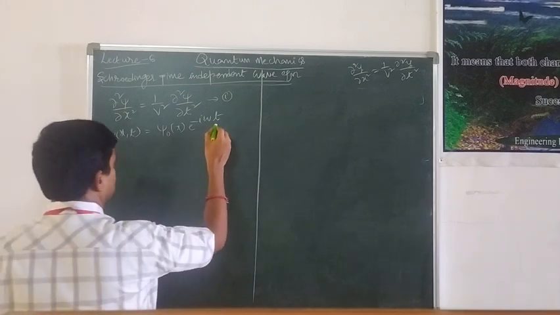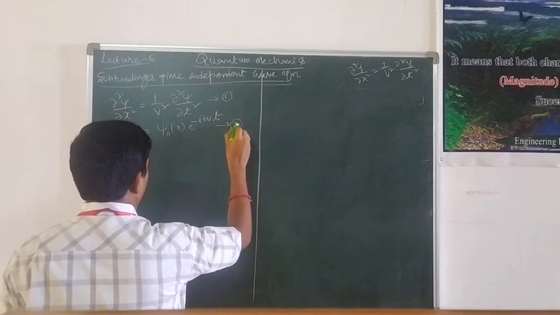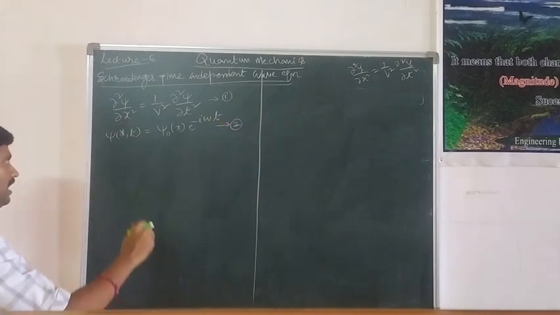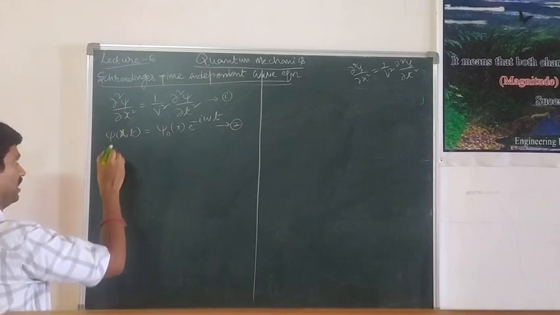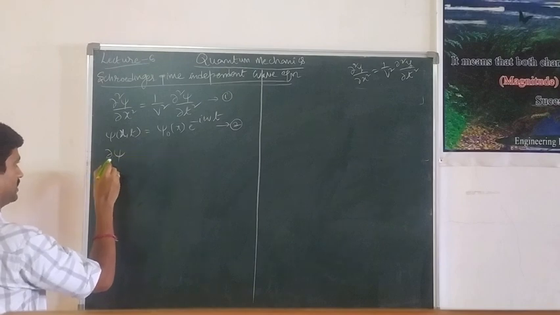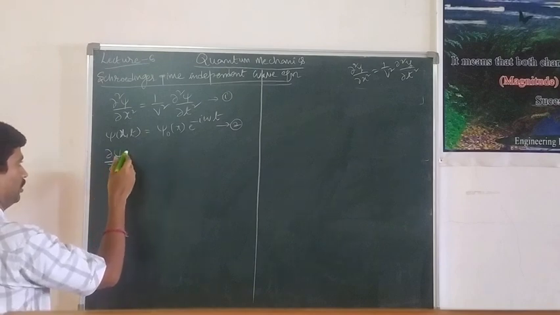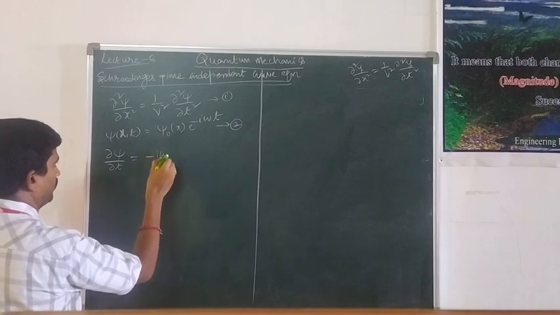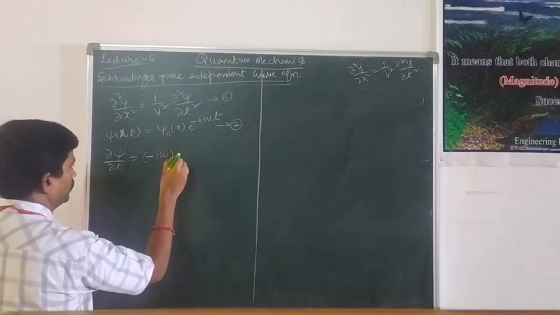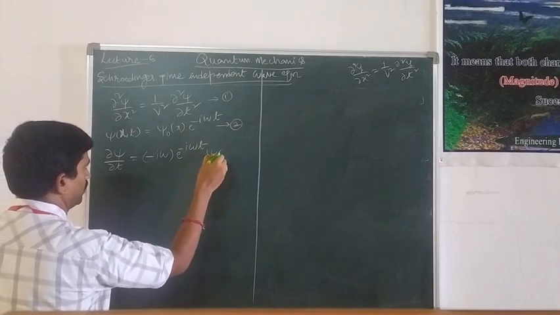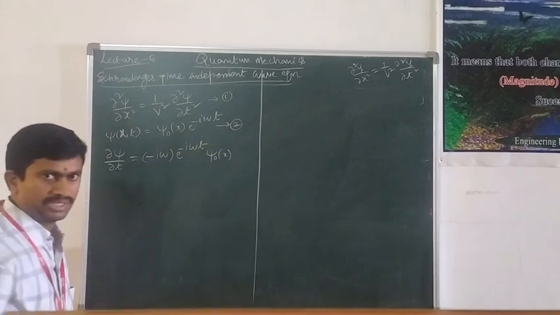Let it be named equation number 2. To obtain the solution, we differentiate equation 2 with respect to time twice. That is, dou psi by dou t is equal to minus i omega into e power minus i omega t into psi naught of x.